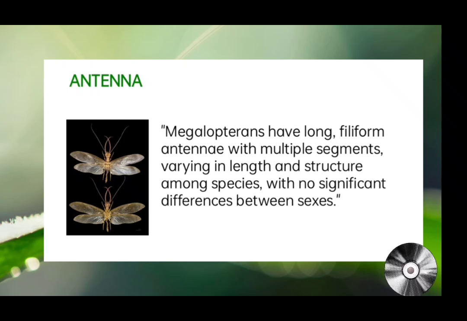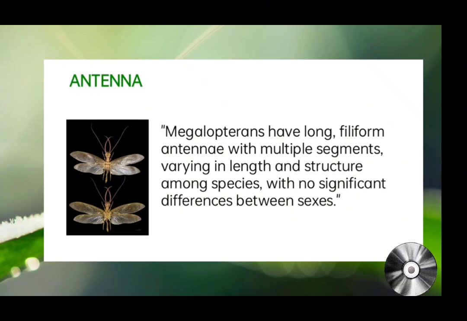The filiform antennae are composed of many segments, allowing for flexibility and sensitivity. They play a crucial role in sensory perception, aiding in detection of the environment and mate location.